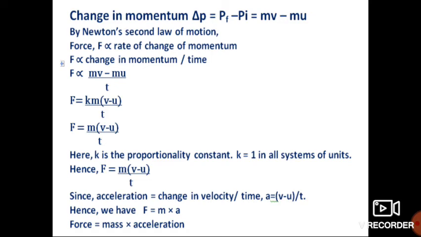Then it is equalized. Equalized by what? Multiply with one constant. So F is equal to k into m(v minus u) by t. So F is equal to m(v minus u) by t, because here k is the proportionality constant. The k value is equal to 1 in all systems of units. Hence F becomes F is equal to m(v minus u) by t.